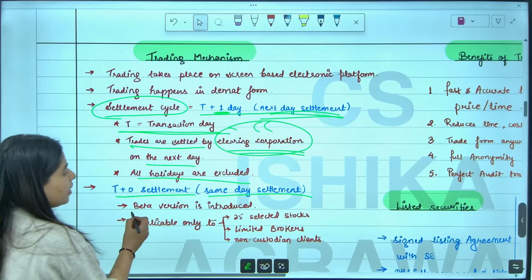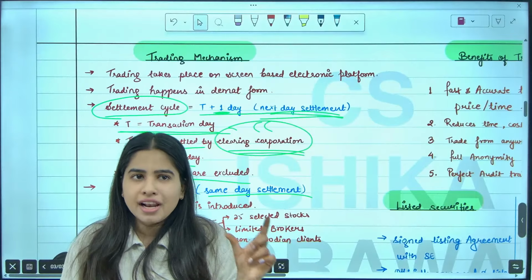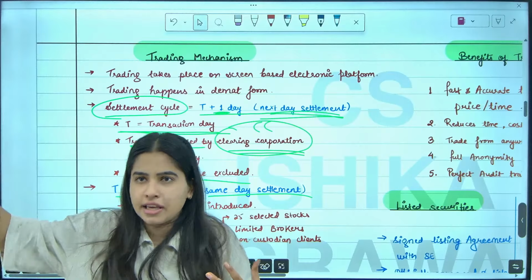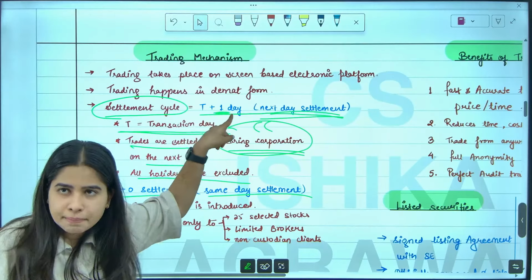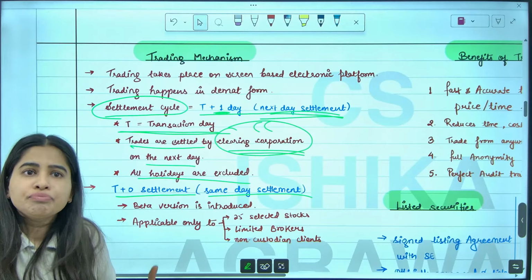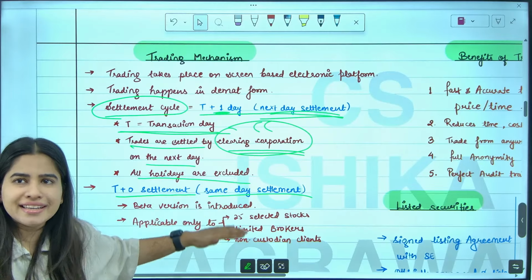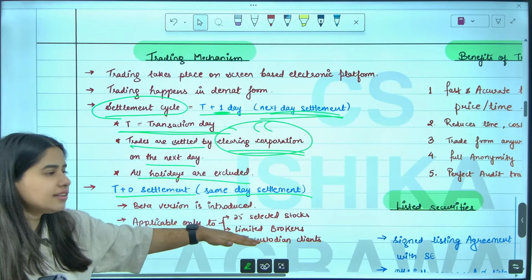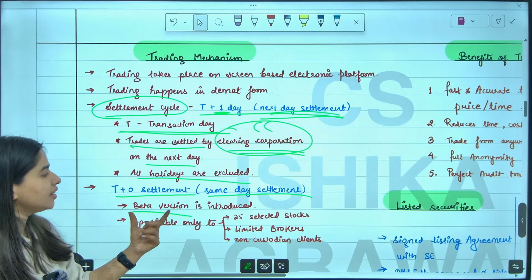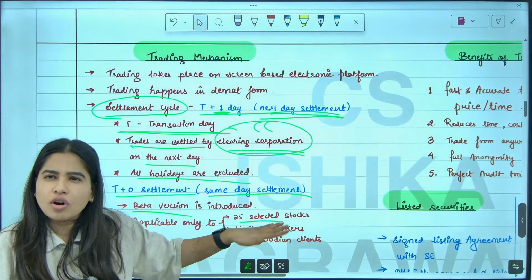Same day settlement, but it is not fully introduced. Only a trial version is introduced. We are just trying this on some stocks. It is not fully applicable. Currently the system is T plus 1 day. We are testing this T plus 0 day. In future, T plus 0 day will come for all the stocks, but it is just a trial. The trial of T plus 0 day is going on. Only the beta version is released, and currently T plus 0 day settlement is applicable only on some stocks,